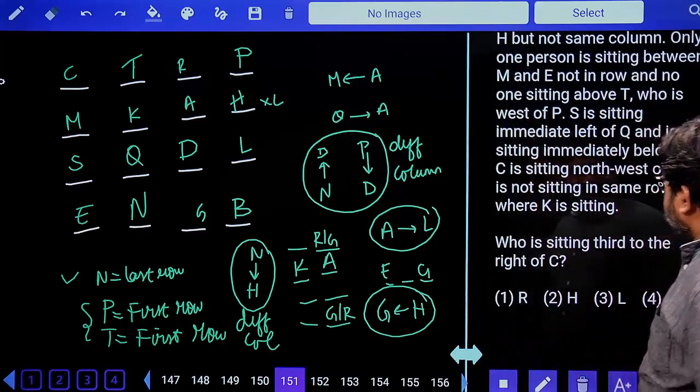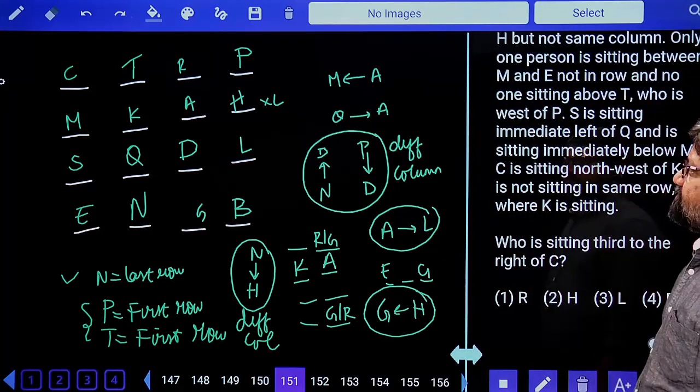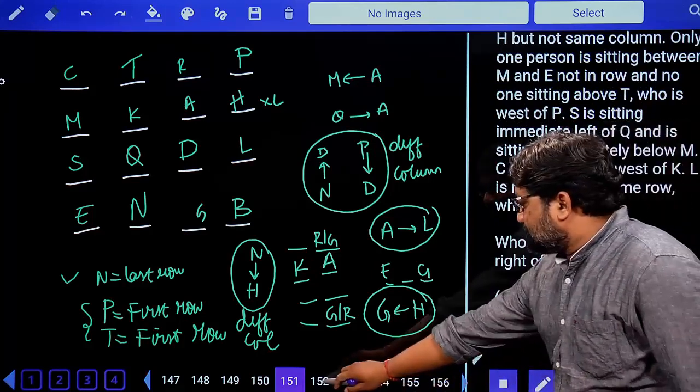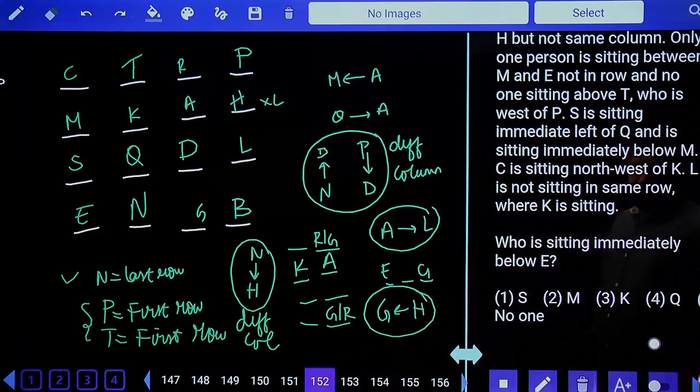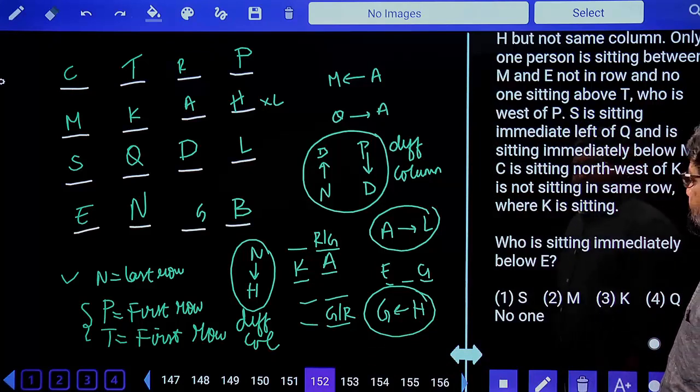Who is sitting third to the right of C? Third to the right of C: 1, 2, 3, R. First option. Who is sitting immediately below E? Immediately below E, there is no one. No one is sitting immediately below E. Option 5, no one.